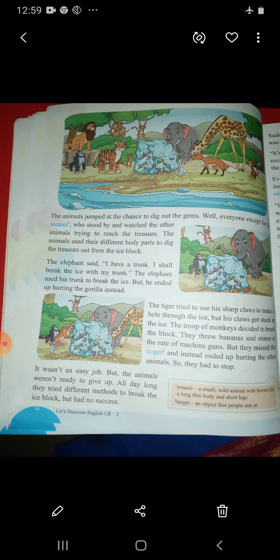The group of monkeys were bringing big stones and bananas and started to throw them on the iceberg to break the ice at very high speed, in the speed of a machine gun, like bullets go very fast, like that. They tried to break the iceberg using stones and bananas which were thrown at high speed, but they couldn't break the iceberg. Instead what happened? They hurt the other animals, so they had to stop.